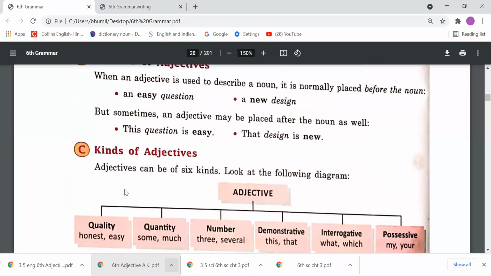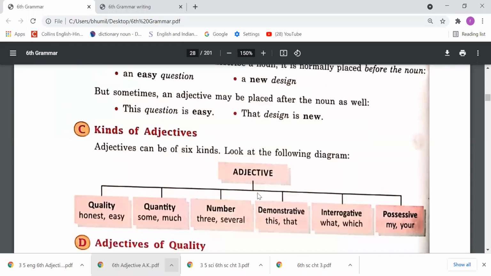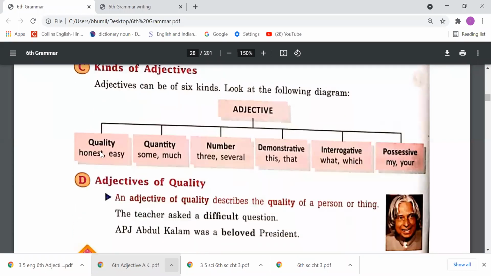Now let's understand kinds of adjectives. Adjectives can be of six kinds. Look at the following diagram. Adjective: quality, quantity, number, demonstrative, interrogative, possessive. Right?